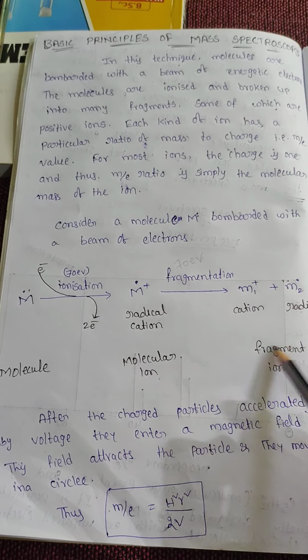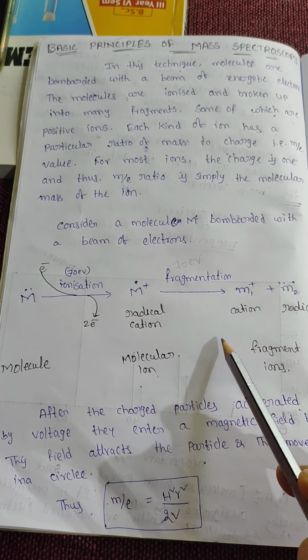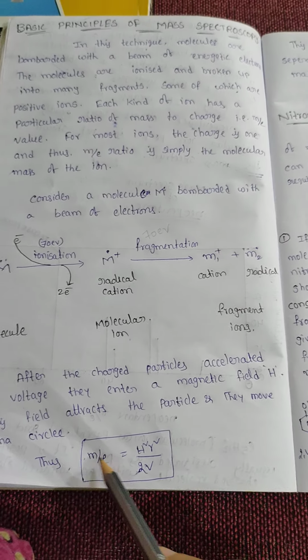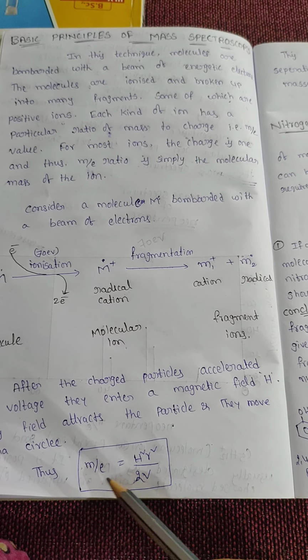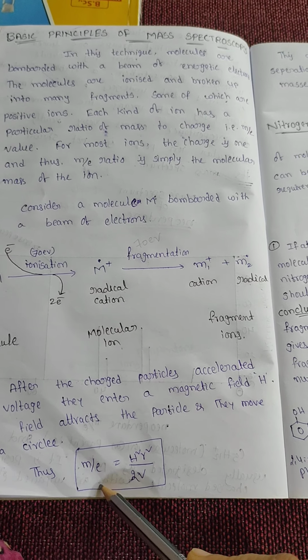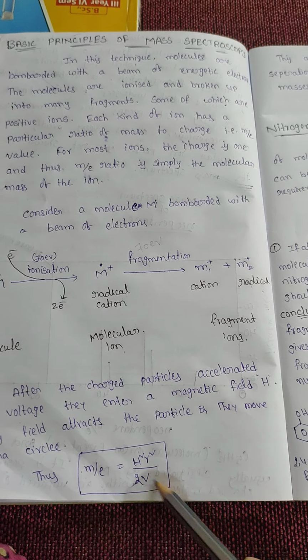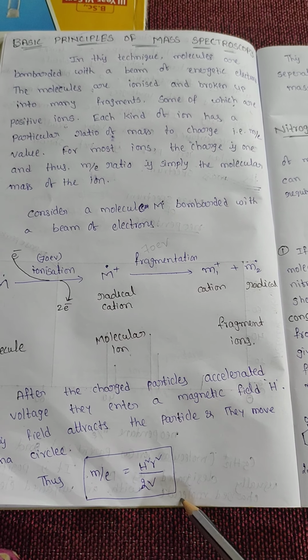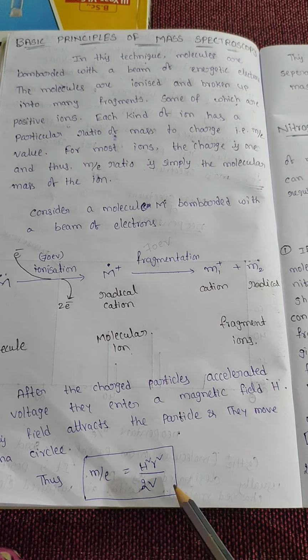These fragment ions are separated by m/e. The mass spectrum is the spectrum based upon the mass to charge ratio. Here it is calculated as H squared r squared by 2V. This relation is the basis of separation of particles according to their masses.